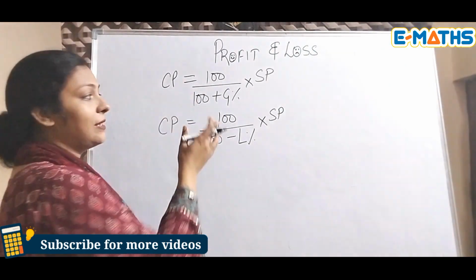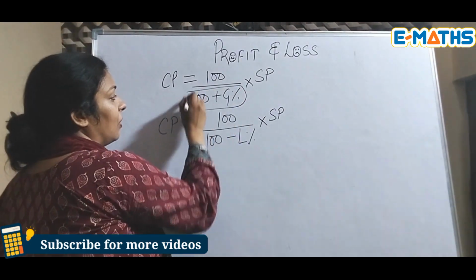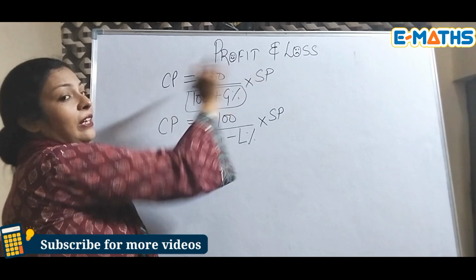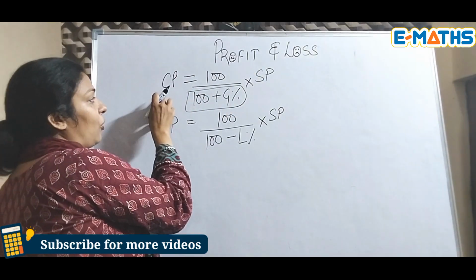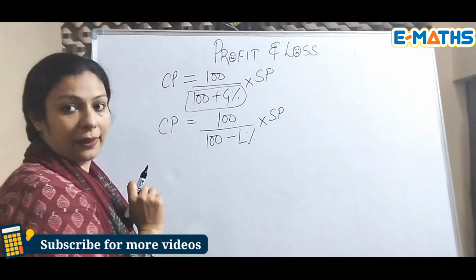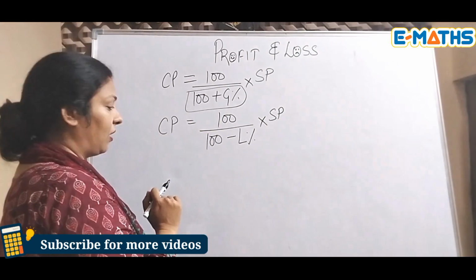The only thing is, this thing was happening in the numerator when you are finding the SP, and when you have to find the cost price, this thing will go in the denominator part. That's how we solve it.